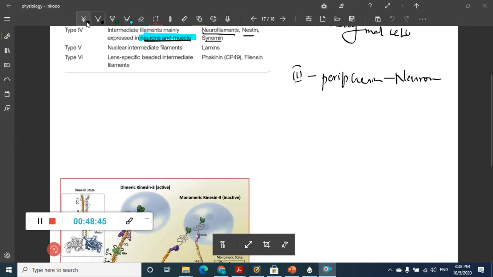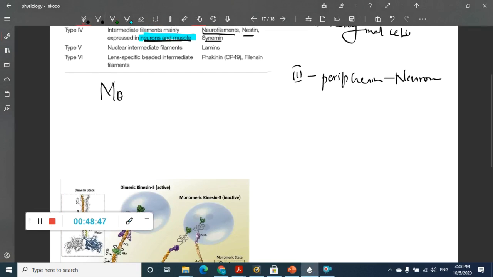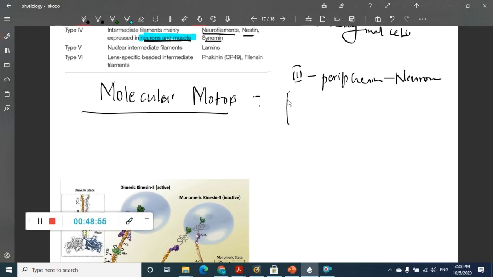Now let us learn about the last and final topic. There is something called molecular motors. What are these molecular motors? These are proteins with ATPase and GTPase activity, and they are called molecular motors.